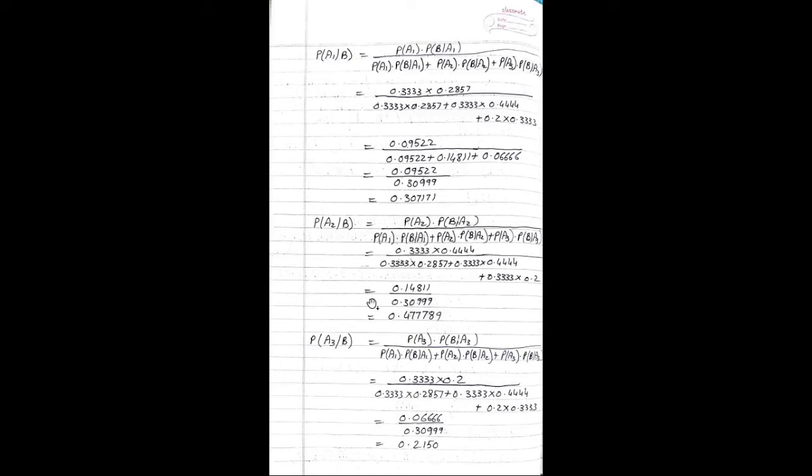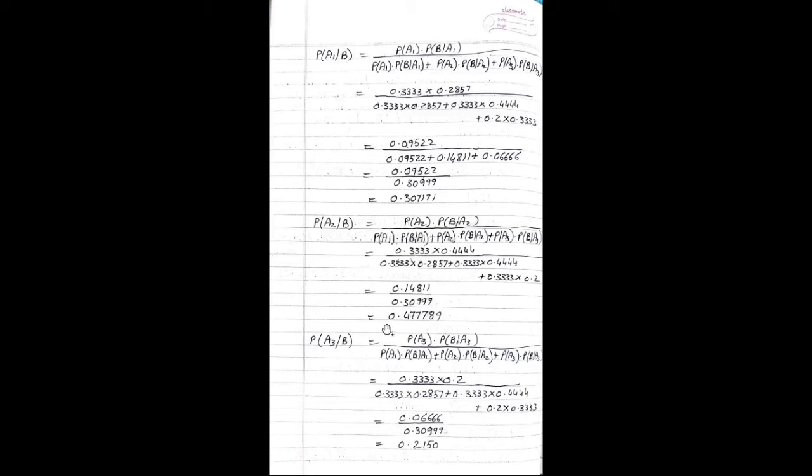So the numerator value is 0.14811 divided by 0.30999. So probability of A2 given B is equal to 0.477789.